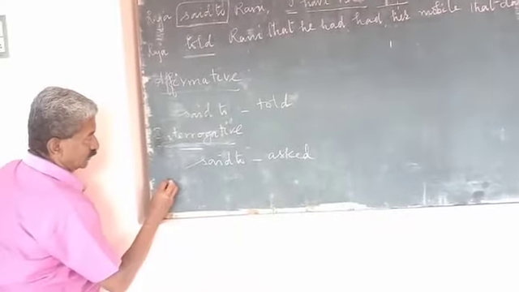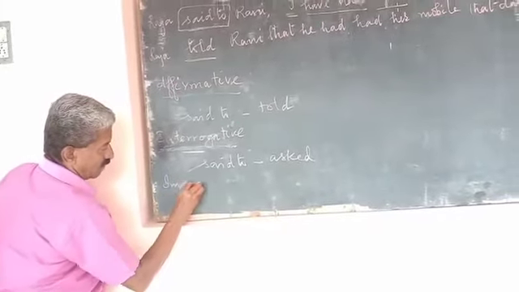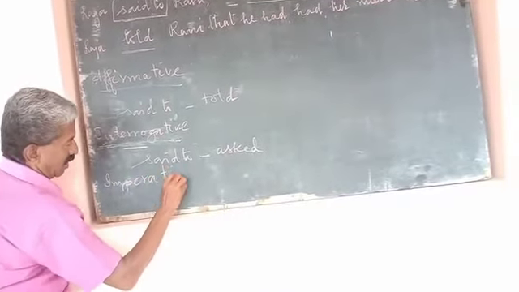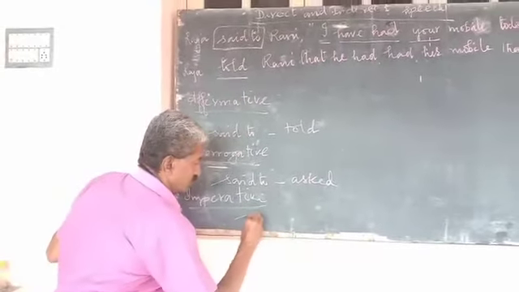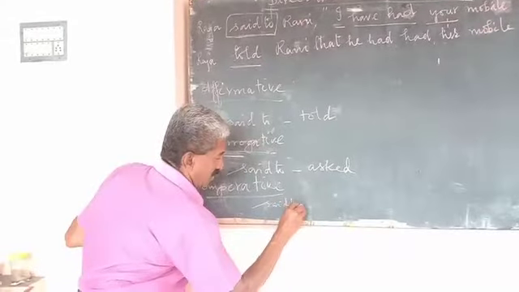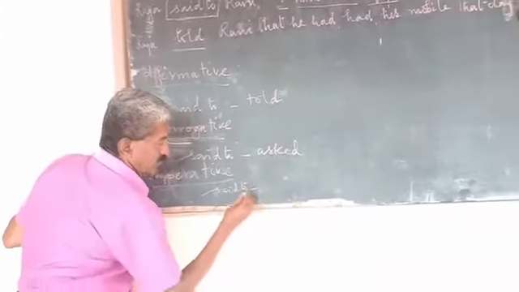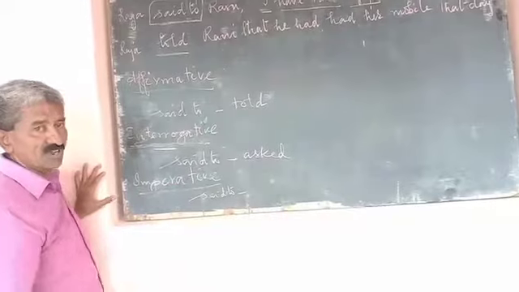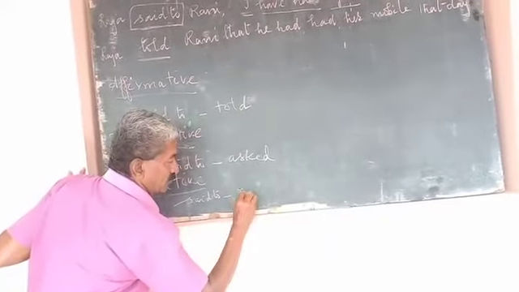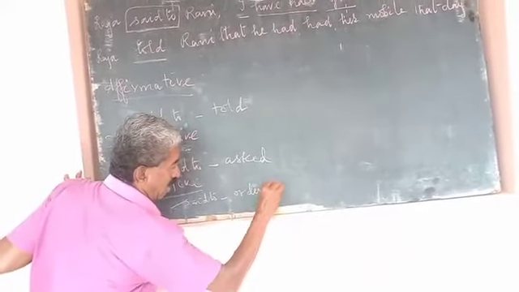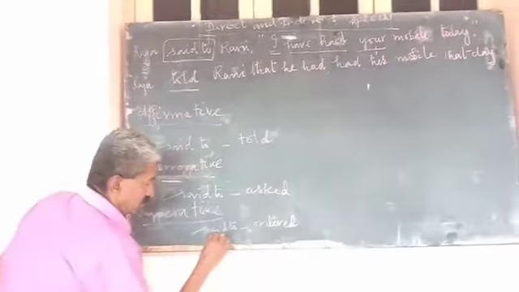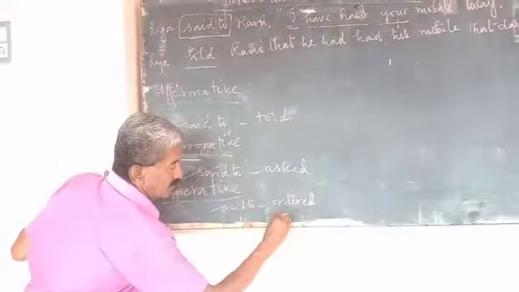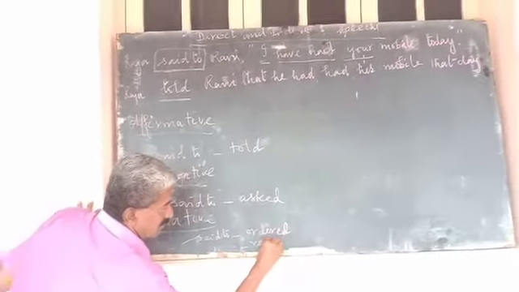Whereas in imperative, which is nothing but command and request type of sentences, said to will become ordered in case of an order. In case of request, said to will become requested.